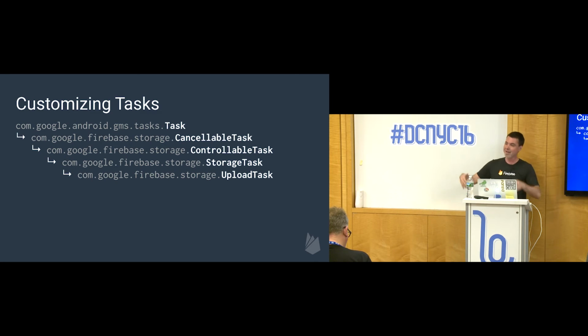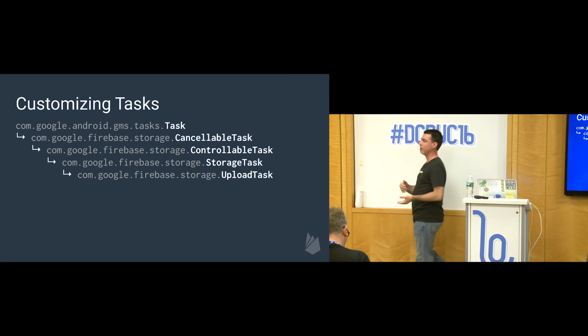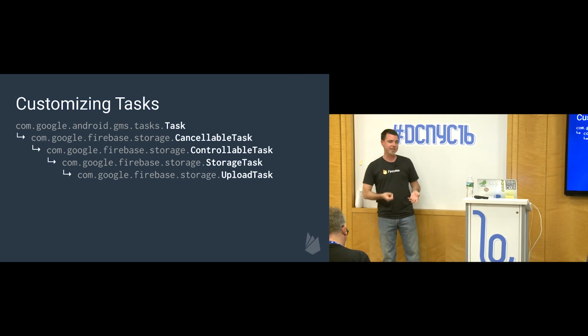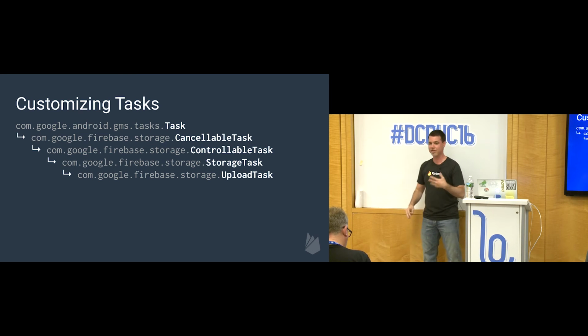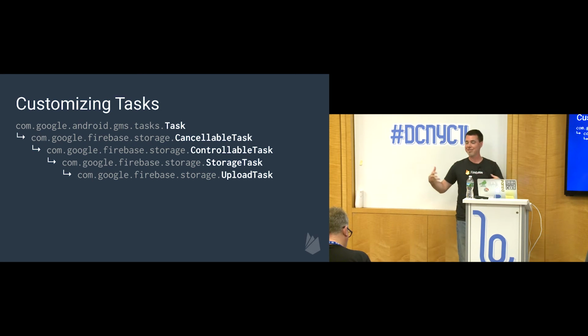And then finally, the final task, this is one that you would actually deal with if you're using the Firebase APIs, sort of subsumes all of that. So an upload task or a download task is cancelable, and it's controllable, and it lets you listen for progress. And so if you want to add these kind of features to tasks, you can, and you can do it through a subclassing kind of mechanism.